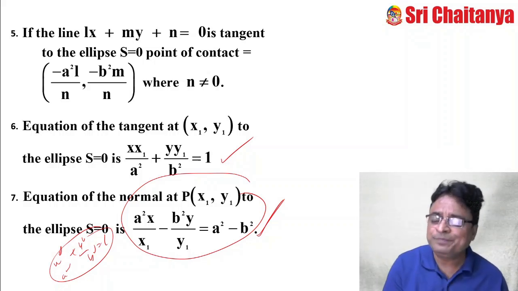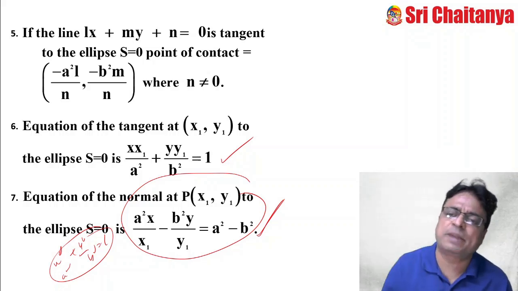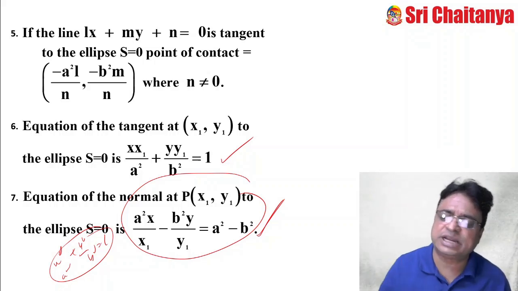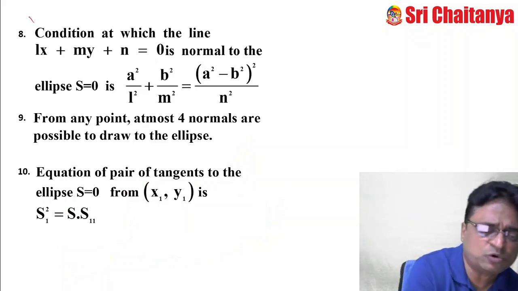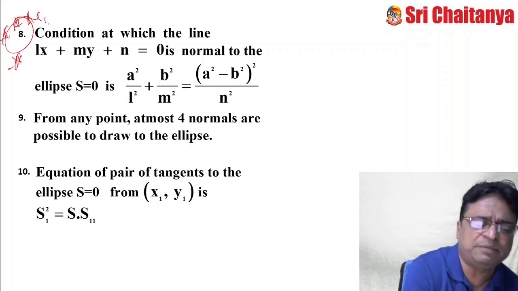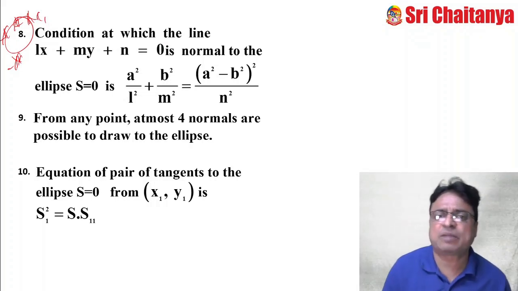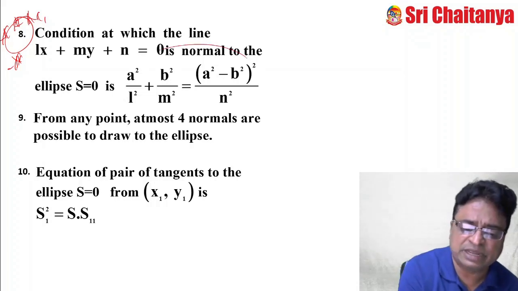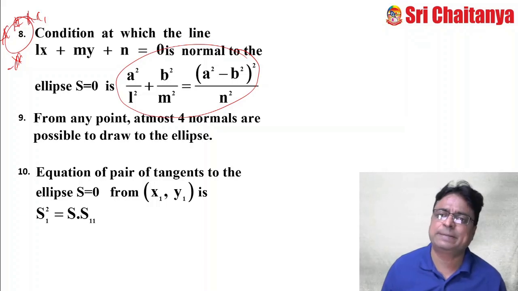And of course, how to do it? Find the differentiation, find the slope of the normal, and find the equation. These are the same techniques that we have applied for solving several problems in the tangent and normal section also. Now coming to the condition of normality. This is a most important, powerful problem. The condition at which the line lx plus my plus n equal to 0 is normal to the ellipse is a square by l square plus b square by m square equal to (a square minus b square) whole square by n square.